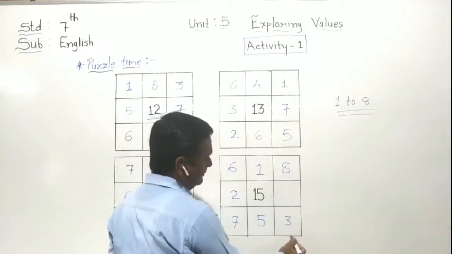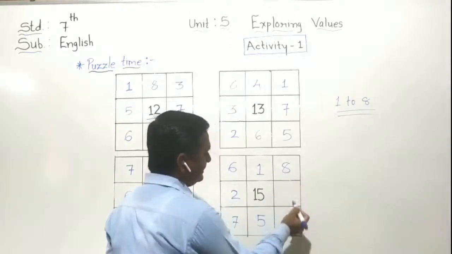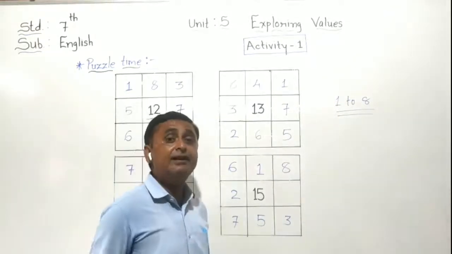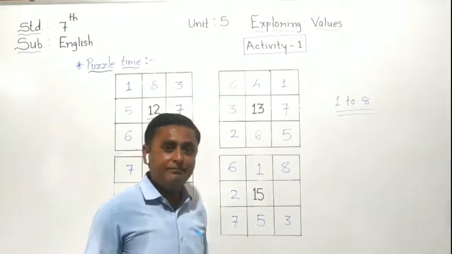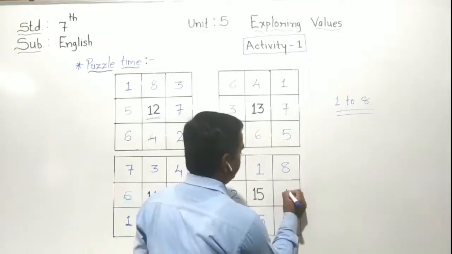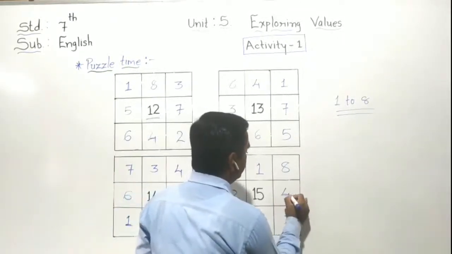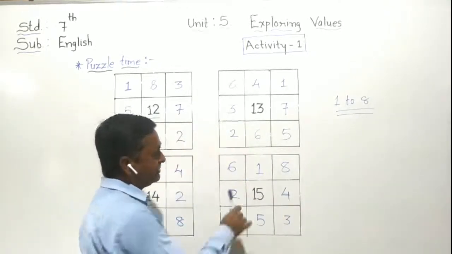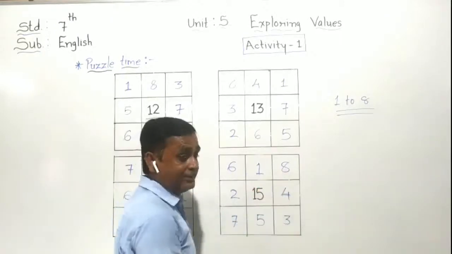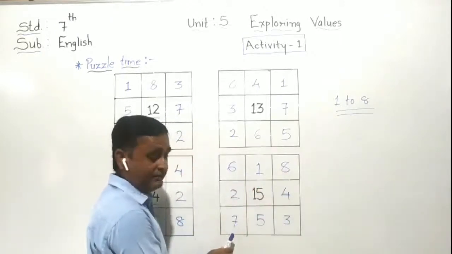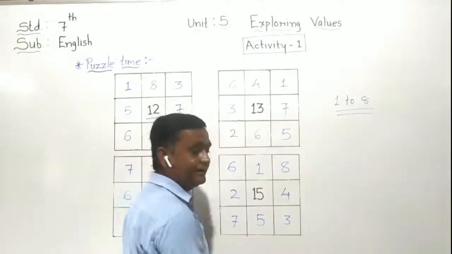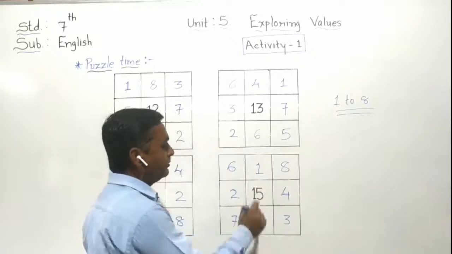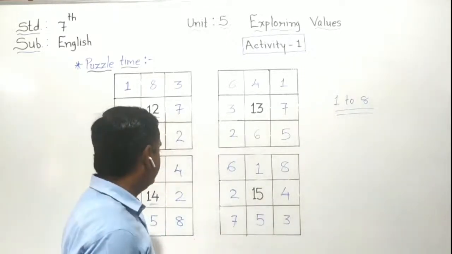Now the last vertical line remaining. 8 and 3 are already given here. 8 and 3 means 11. Now how many remaining? Yes, 4. So here we have to put 4. So our 15, just count it. 6, 1, 8 means 15. 6, 2, 7 means 15. 7, 5, 3 means 15. 8, 4, 3, 15. So here we get the answer given in the middle box.